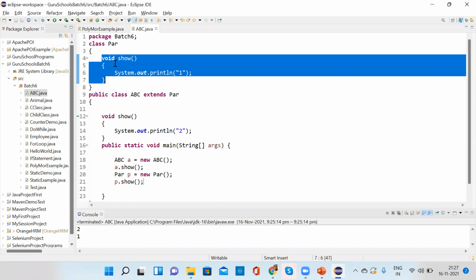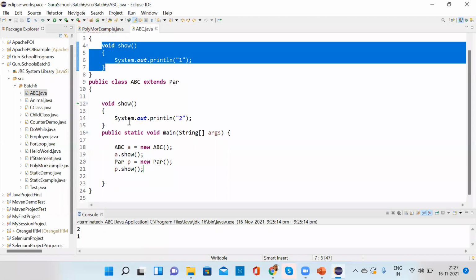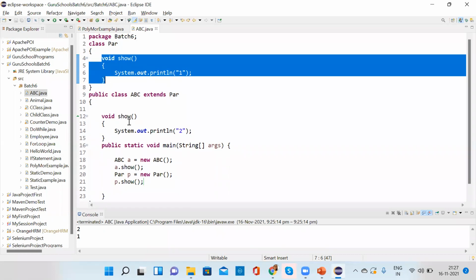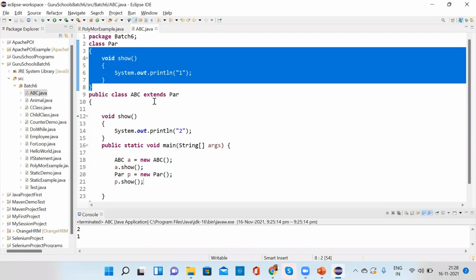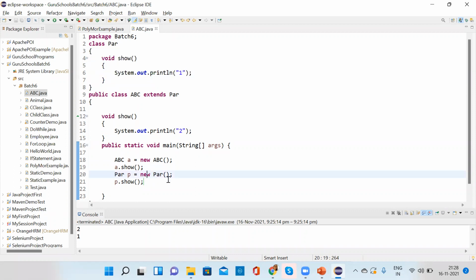Okay, to replace the implementation of the parent class method with the child class method. Chavi, one doubt. Replace or reuse? Not replace, reuse. Like here you're extending, right? Inheriting, the inheritance thing that you're using here. Then why are we not able to access this when we are calling a dot show? It's only giving the child class output, right?